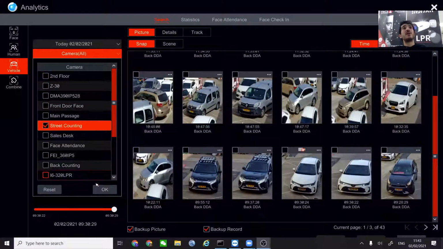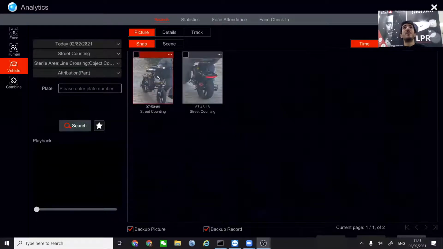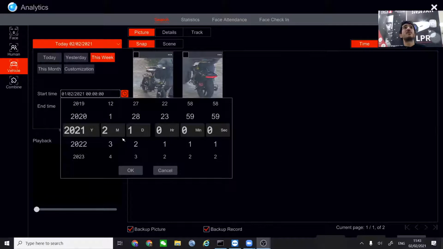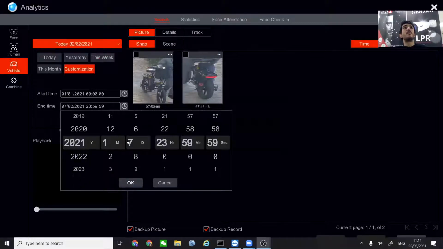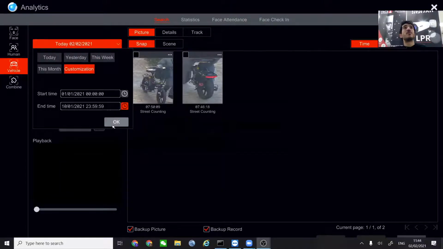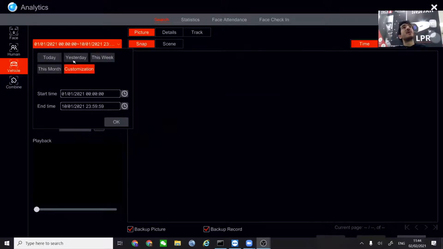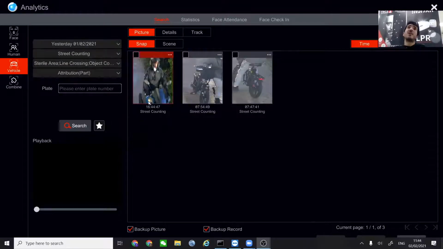camera that we have here, and we will also show another ability that we have. Well, not a lot of bicycles have passed here today, so let's try an entire week. Let's start it right before, and okay, that should do. Let's go for yesterday, and this is it. Okay, so we have some bikes here.